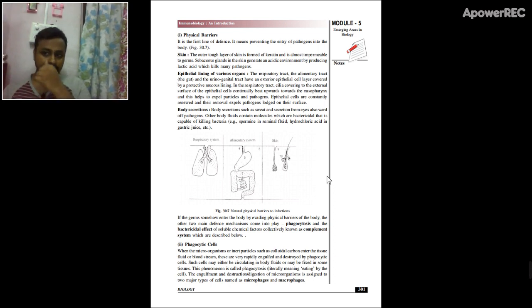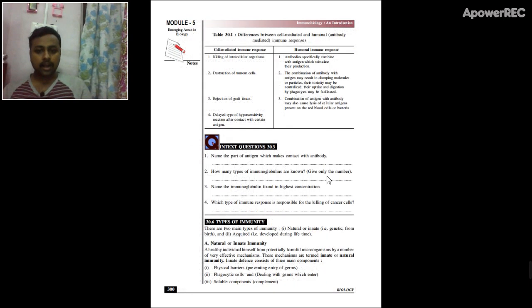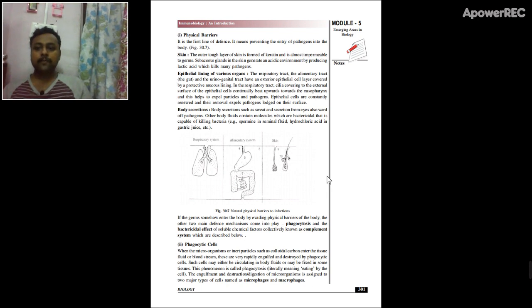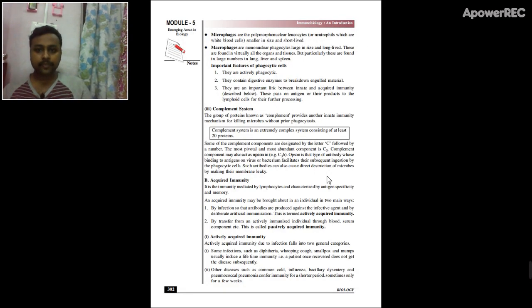The phagocytic cells also constitute the natural or innate immunity. For example, there are cells like macrophages, neutrophils, and dendritic cells. These cells will recognize foreign substances, foreign cells, pathogens, and will engulf them.